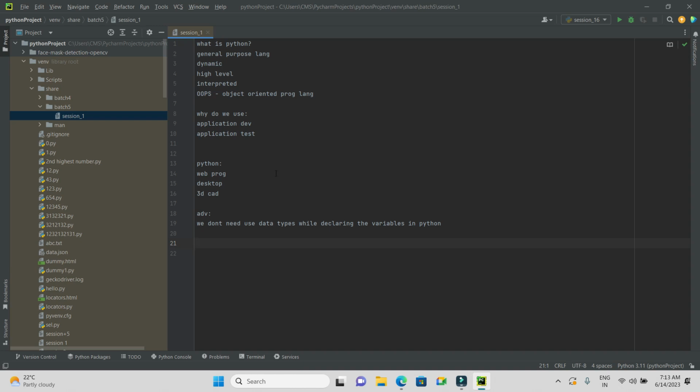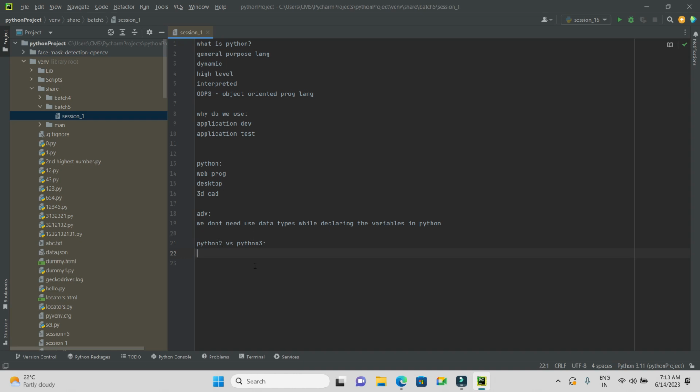See, these are the main points, just a brief intro about Python. Before getting into actual programming, there are a few differences between Python 2 and Python 3. There are two versions, Python 2 versus Python 3. Right now we are using the Python 3 version. Before getting into Python 3, let's have a look at Python 2. What are the changes they made from Python 2 to Python 3?